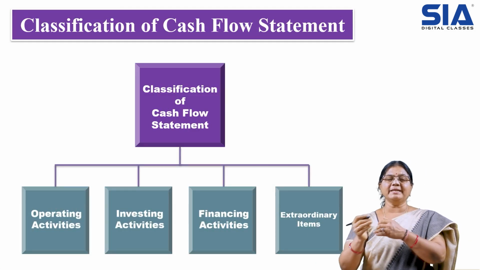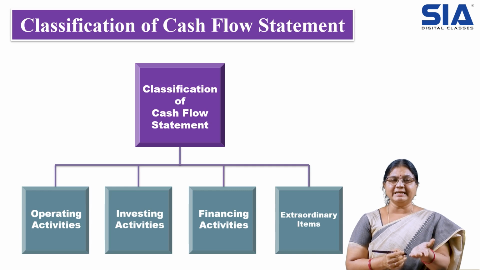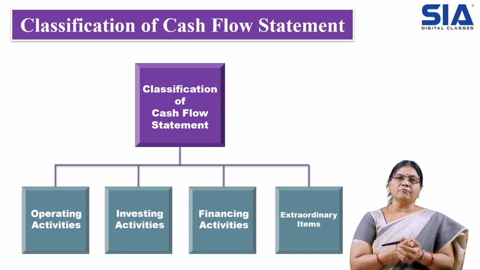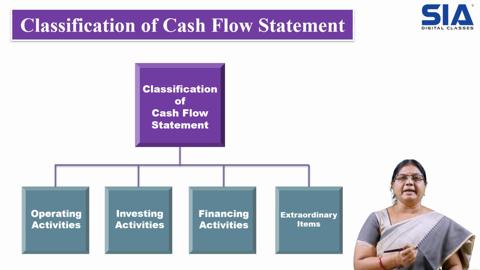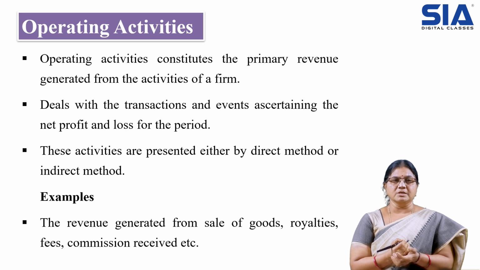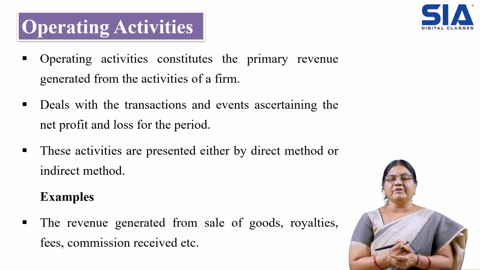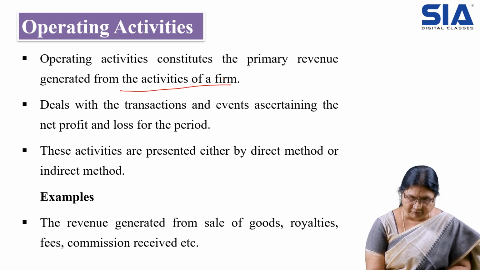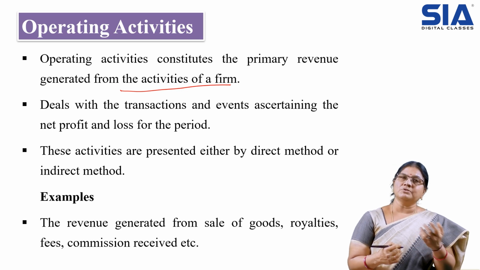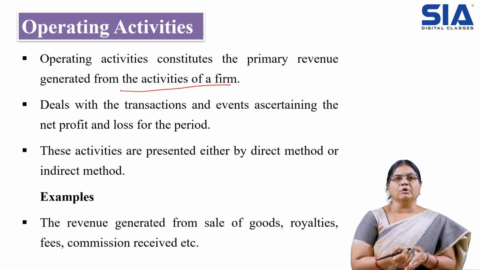The cash flow statement is classified under 4 divisions: operating activities, investing activities, financing activities and extraordinary items. So let us see what type of activities come under operating activities. Operating is related to the business operations. So operating activities constitute primary revenue generated with the activities of the firm. What will be the activities in the firm? Operating is whatever we do, that is sales, that comes under business operations. Other categories will be different. Now here we are talking about the operation.